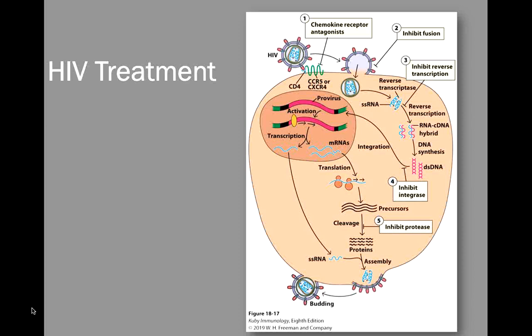It has been seen that other than the co-receptors, there's a role of cytokines and chemokines in the viral replication. Chemokines have a negative effect on virus replication, and pro-inflammatory cytokines have a positive effect.